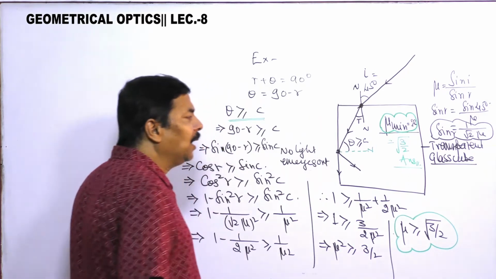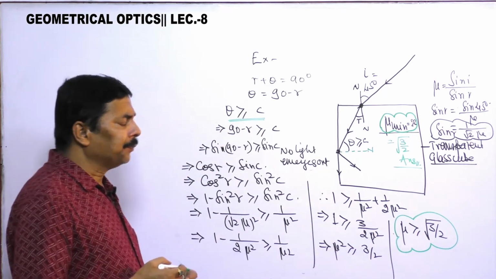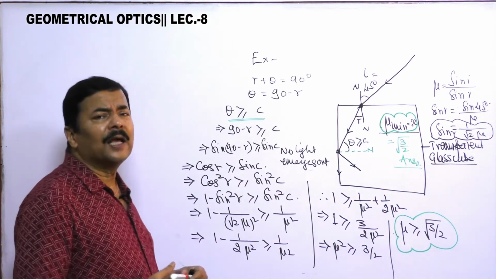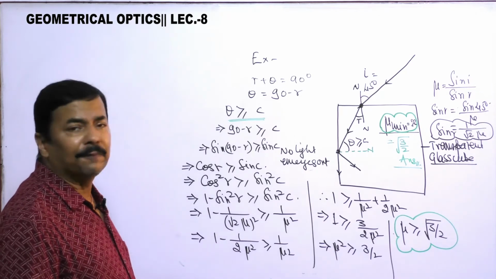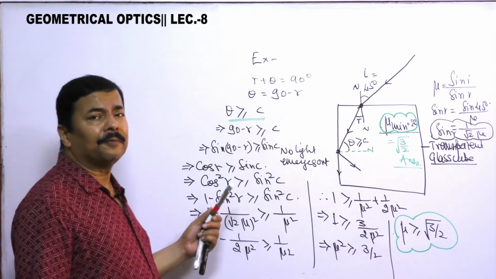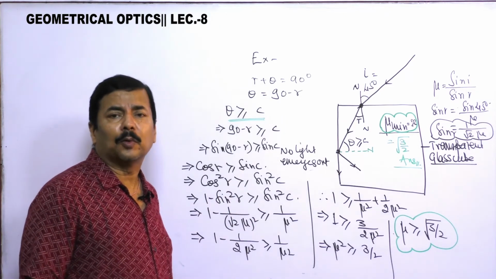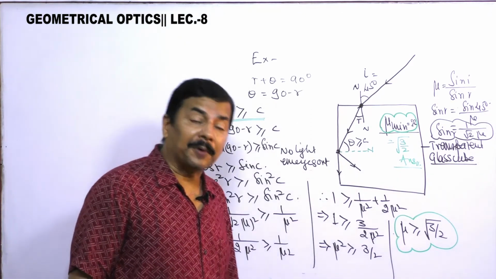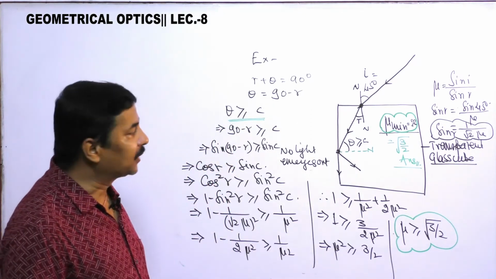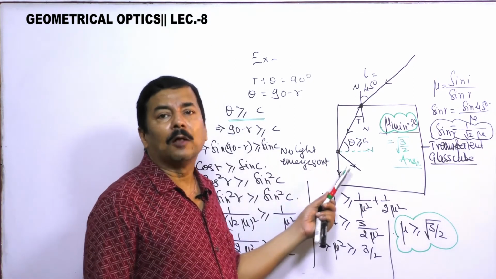So see that this is a question that you should understand very carefully in order to solve the problem of total internal reflection. And if you have the clarity of concept of total internal reflection and you are in a position to apply it, then only you can solve this problem.